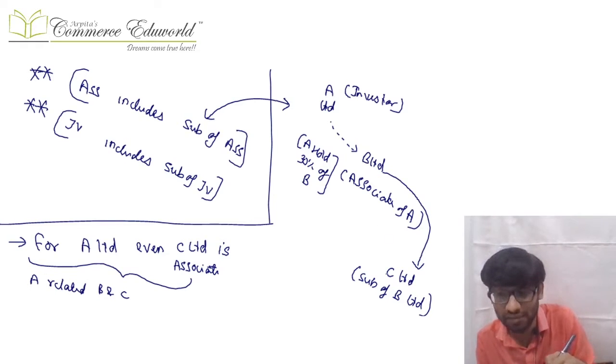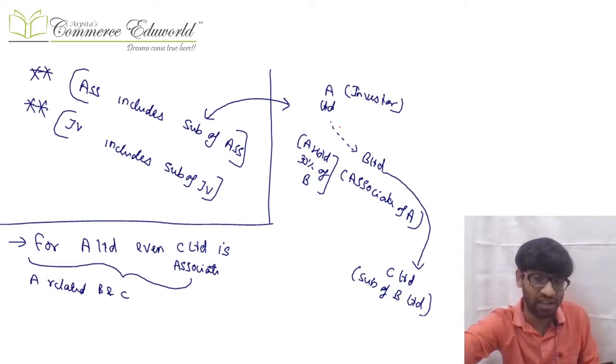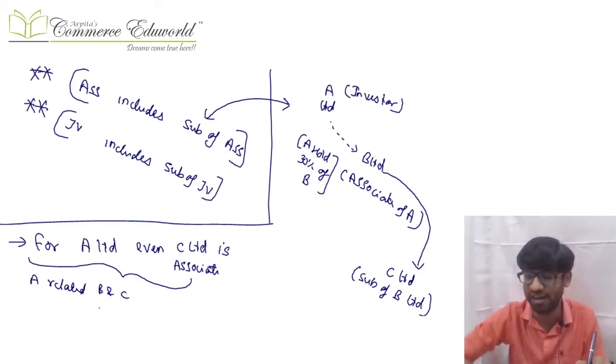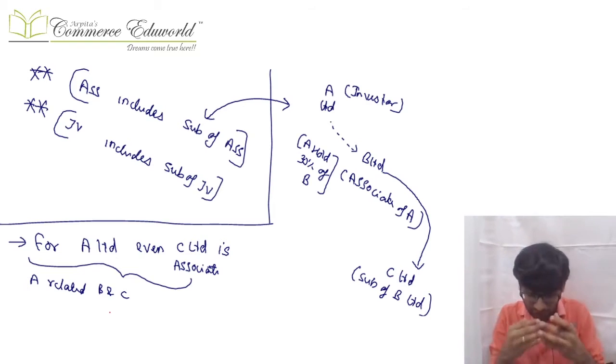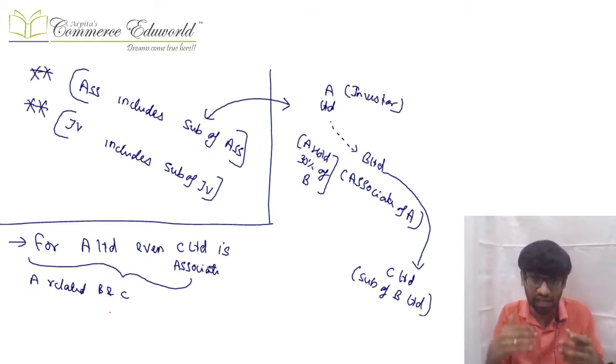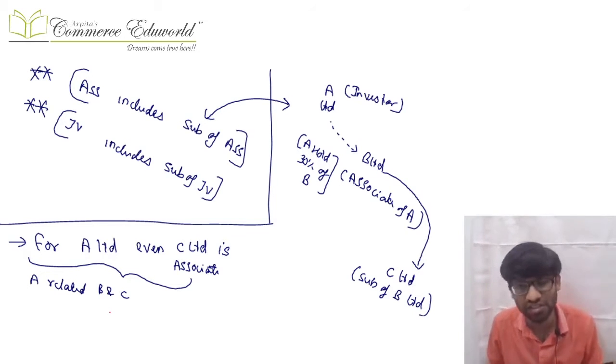So C Limited is a subsidiary of an associate for A Limited, and that will be treated like our associate only. So for A Limited, even C Limited is an associate, and automatically A and C will also become related. Similarly, if our joint venture has a subsidiary, that is like our joint venture only.